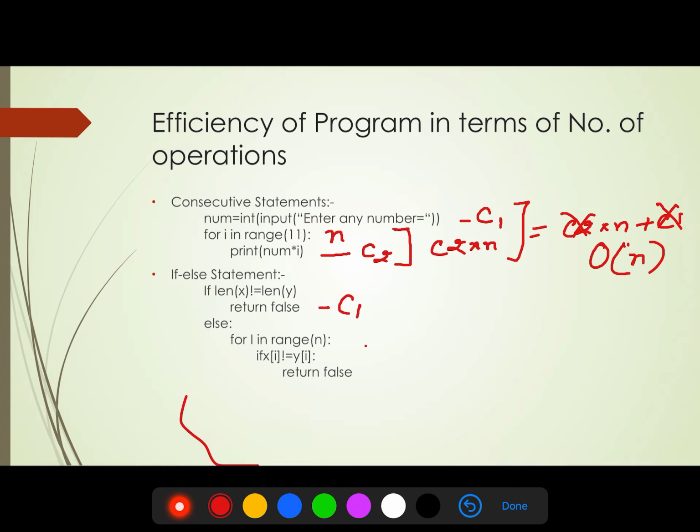Else, this block will execute n times, because the loop will run n times, n into, and it will take the time c2. So n into c2 plus c1. Again the big O notation is n.